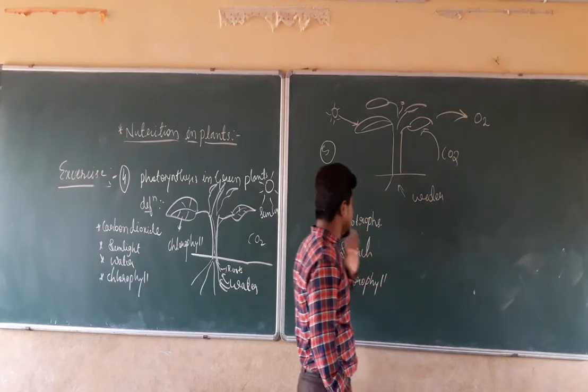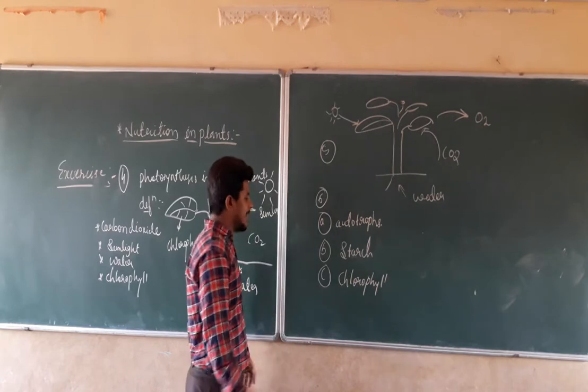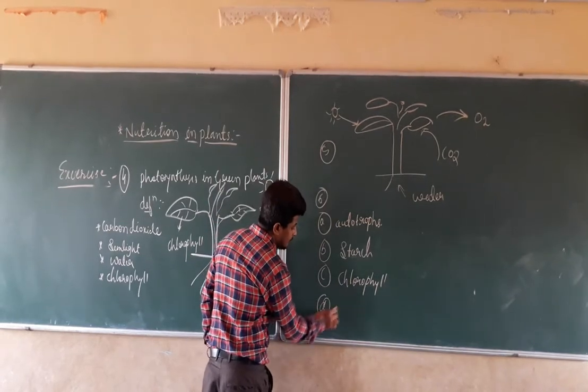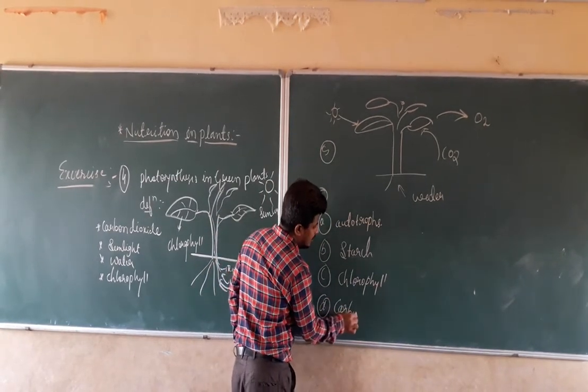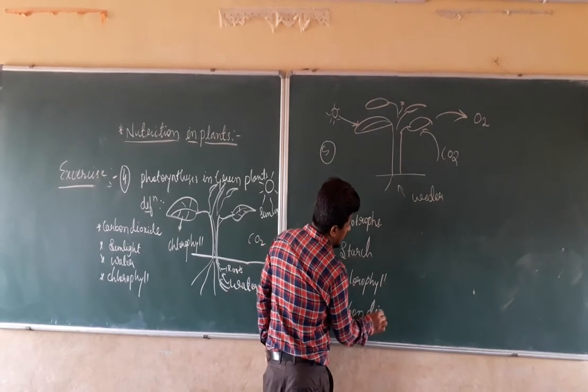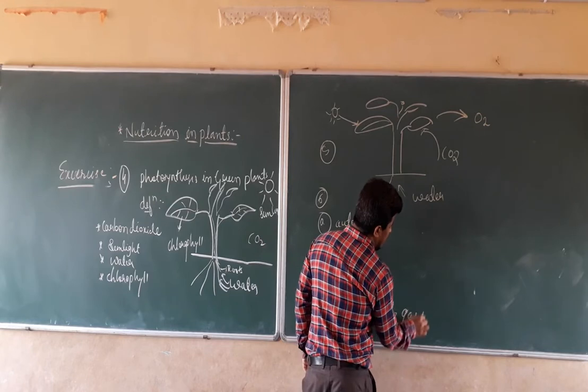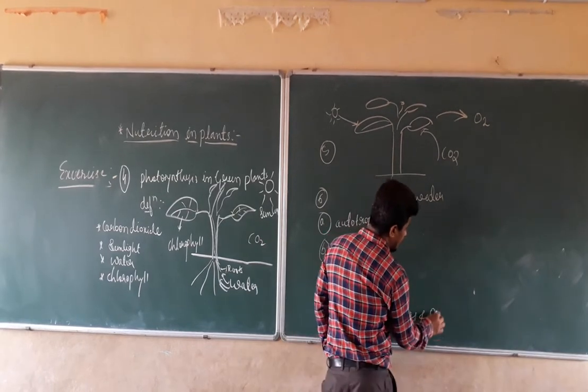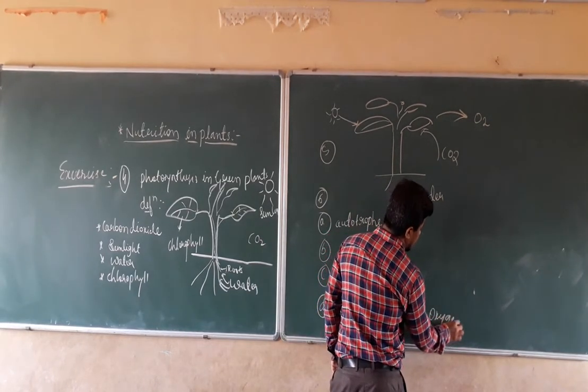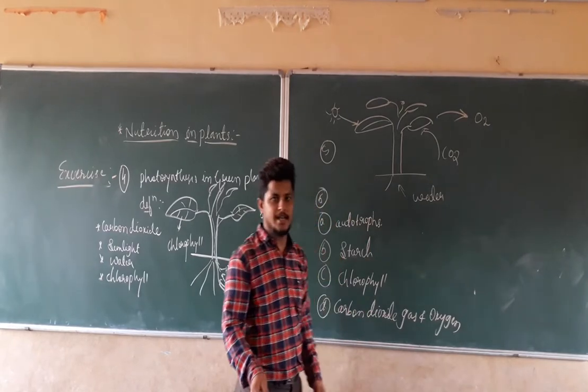So the answer here is: they take in carbon dioxide gas, and they release oxygen gas.